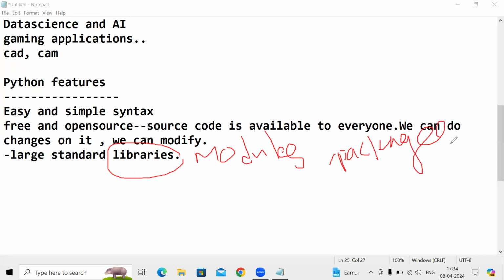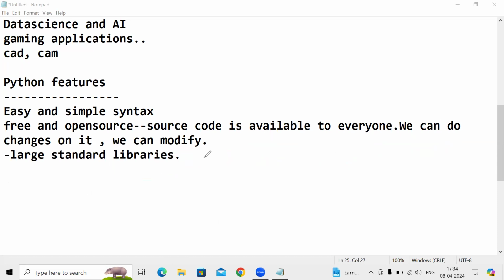By using modules and packages, we can simplify the programming and reduce the number of lines of code. We have a large number of standard libraries. And one more point, guys,